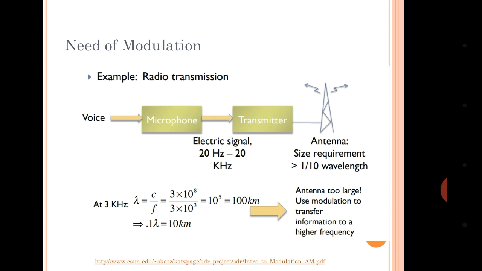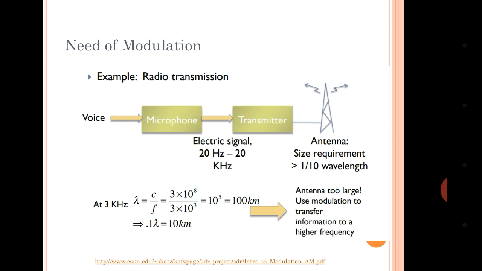Then you want to mount some antenna, right? What should be the size of the antenna? One general rule is that the antenna size should be greater than 1/10 of the wavelength which you want to transmit. Now we want to transmit a simple voice signal as it is. Let us take the example of 3 kilohertz. If you want to transmit a signal having a frequency of 3 kilohertz, then we have to calculate what the size of the antenna could be.